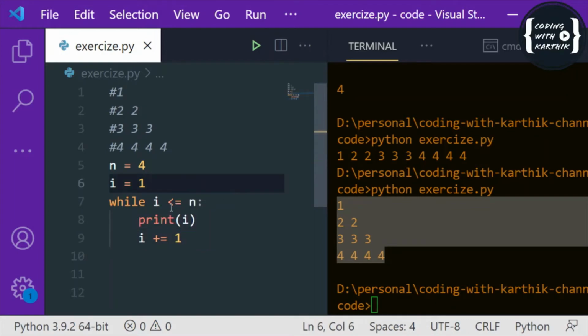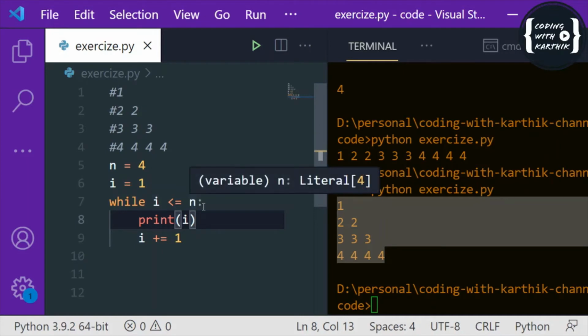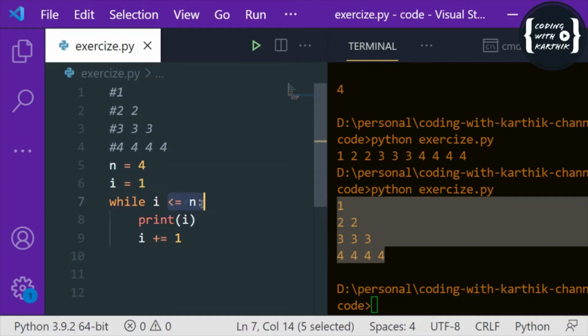So let's see. First time i equals 1, so i less than or equal to 4 is true. Then it will print the i value 1. Next, 2 less than or equal to 4, yes, so it prints 2. Again it becomes 3. 3 less than or equal to 4, true, so it will print 3. Next it increments to 4. 4 less than or equal to 4, true, then it will print 4. Then it increments to 5. 5 less than or equal to 4 is false, so it will stop the loop.